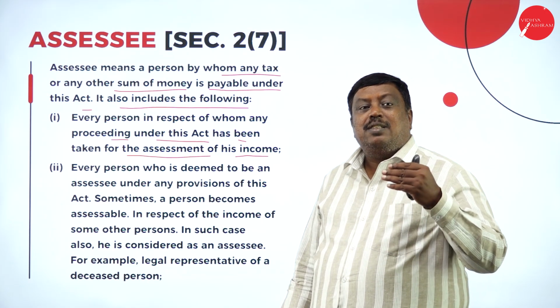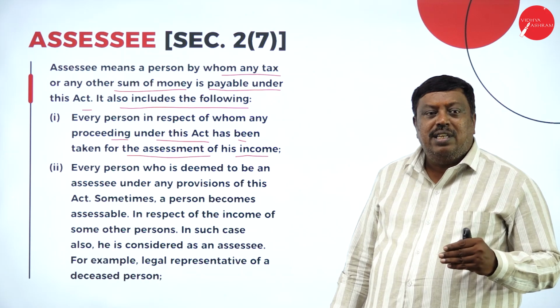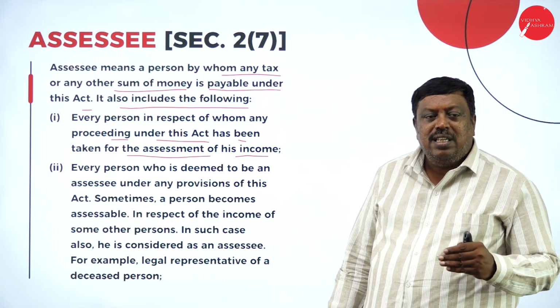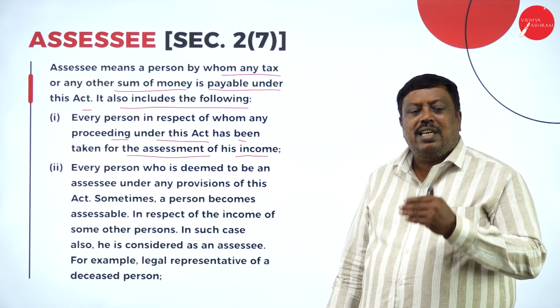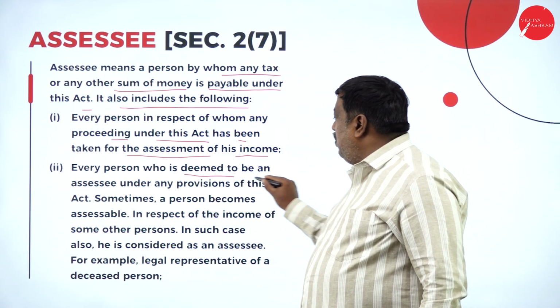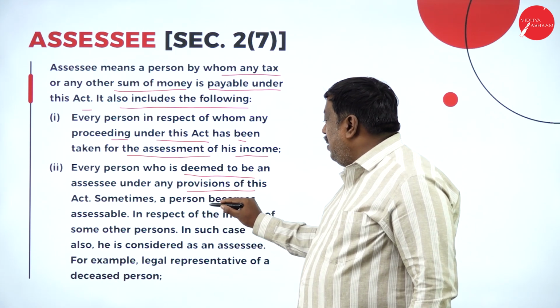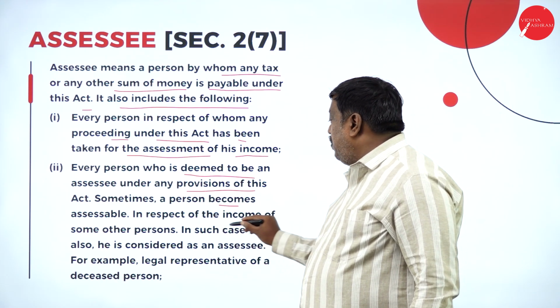So then, as per the Income Tax Act 1961, a person who receives the amount will be called a person under section 2 subclause 31 and is liable to pay the tax. Every person is deemed to be an assessee under any provisions of this act. Sometimes a person becomes assessable in respect of income.